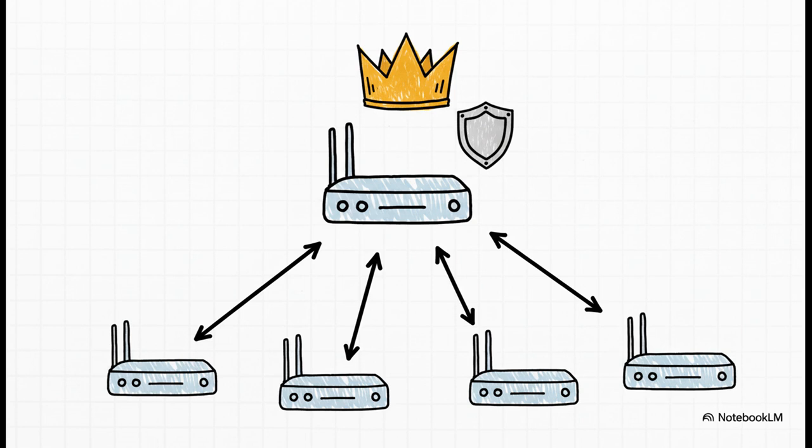Think of it like this. On a network segment where lots of routers are connected, it would be like a party where everyone is yelling at once. It's just noise. So instead, the routers hold an election to choose a spokesperson, the designated router, or DR, and a backup, just in case. Now, everybody just talks to the DR.